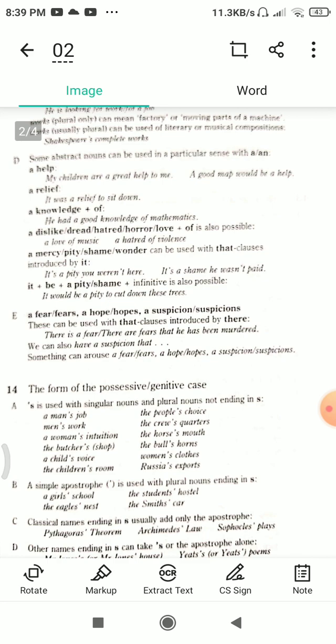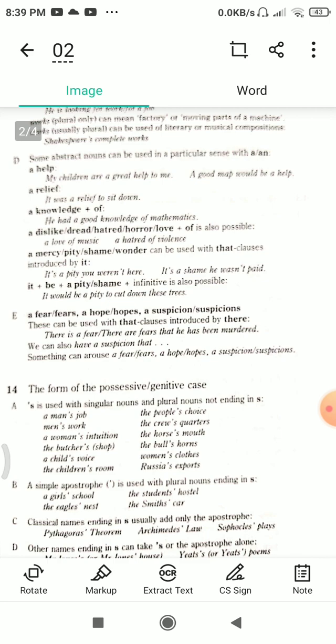The smith's car. Now, in part C, classical names ending in S usually add only the apostrophe. For example, Pythagoras' theorem, Archimedes' laws, Sophocles' plays. Here only the apostrophe is used in these three examples.